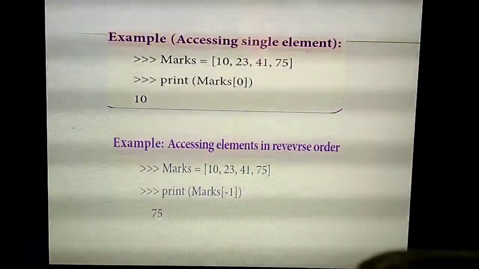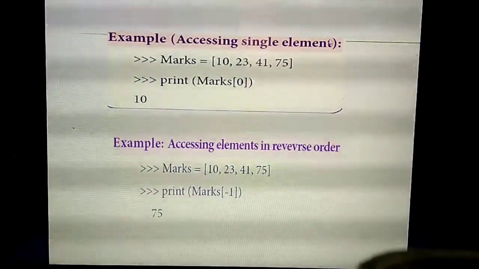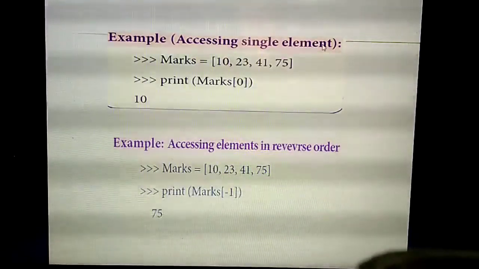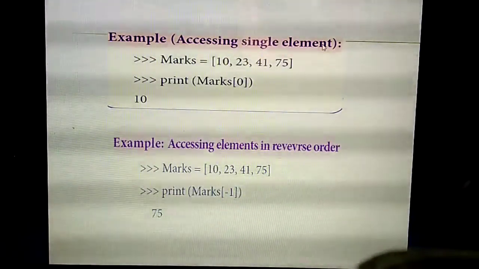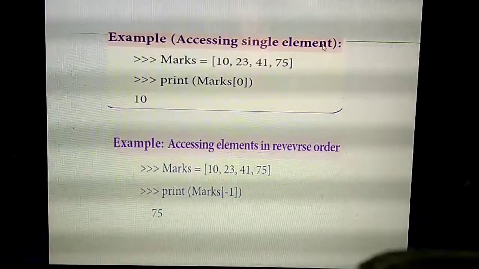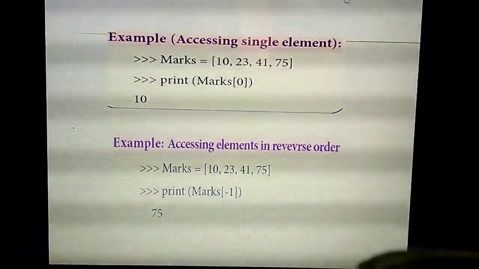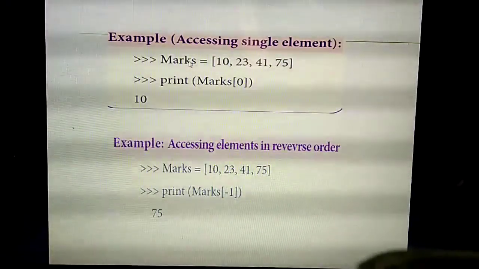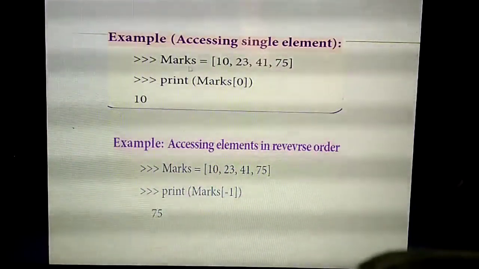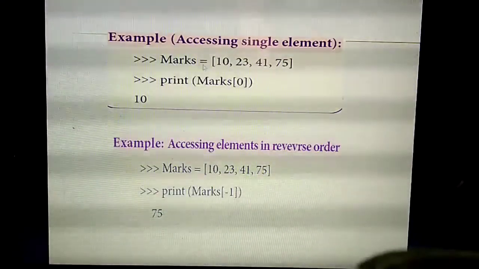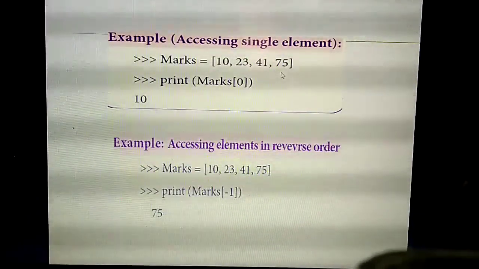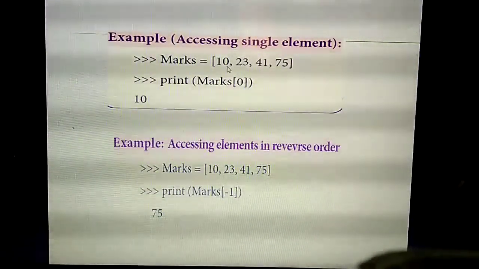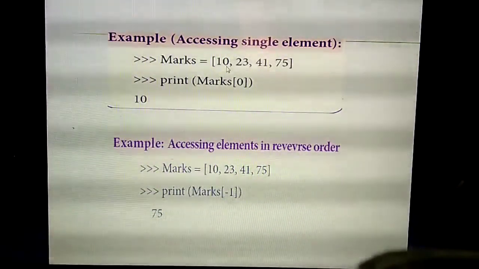Understand? So see this example. Here in this example you are going to access a single element. What's the syntax for accessing an element in a list? First you need to create the list variable. What's the list variable here? Marks, equal to four marks they have given. Here they are going to access the first mark, that means the first element.